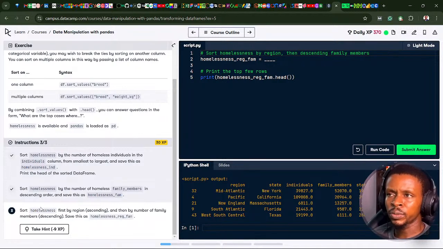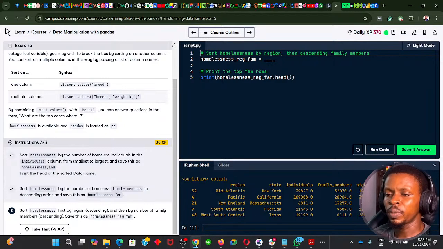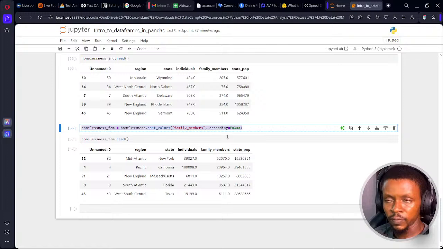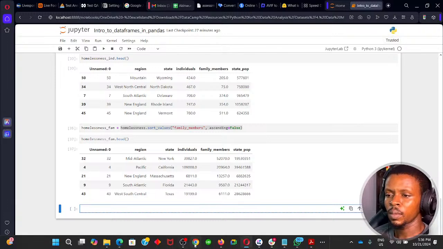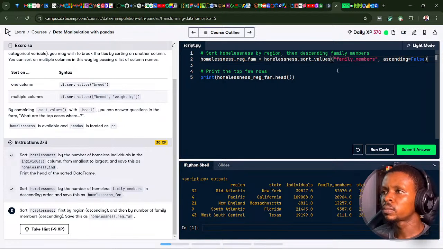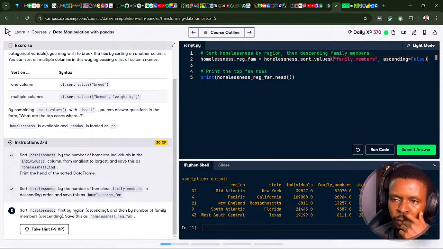So I think we're going to combine the two here. Sort homelessness first by region ascending and then by number of family members descending. Save this as homeless region and family. So let's just copy this line of code also to save time. Okay. So we want to start first by region ascending. So by region, let's see the region column, spelled correctly, region.